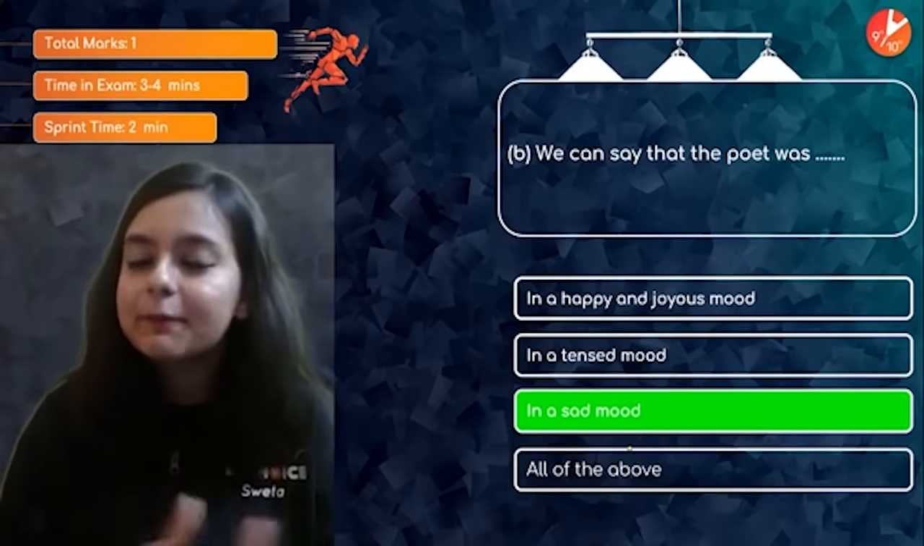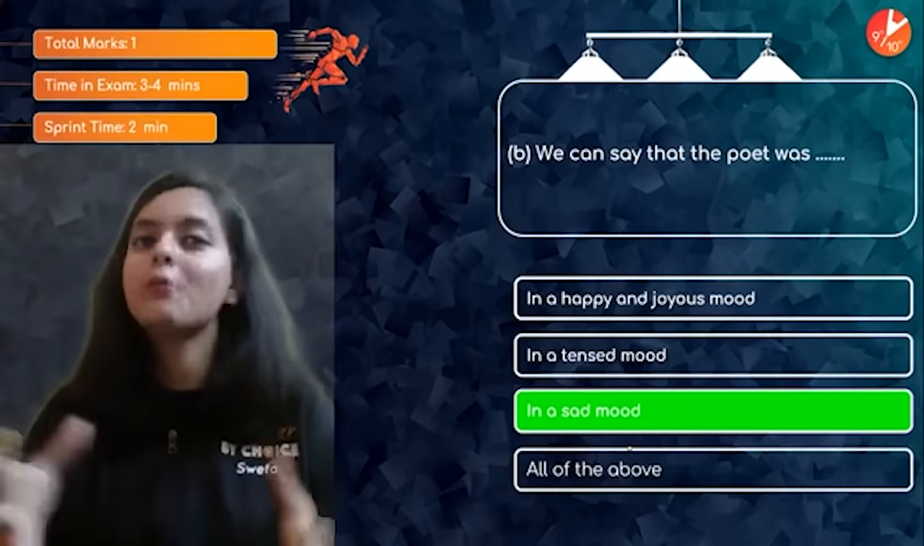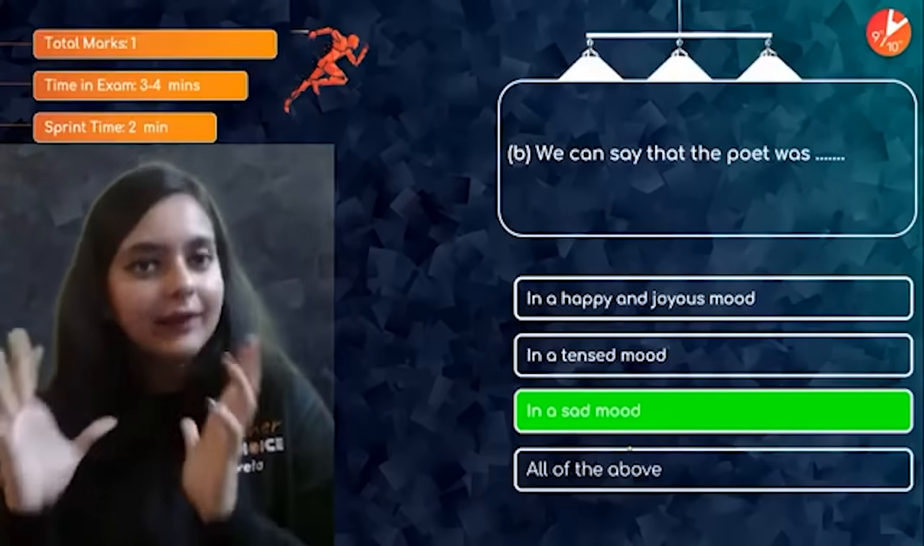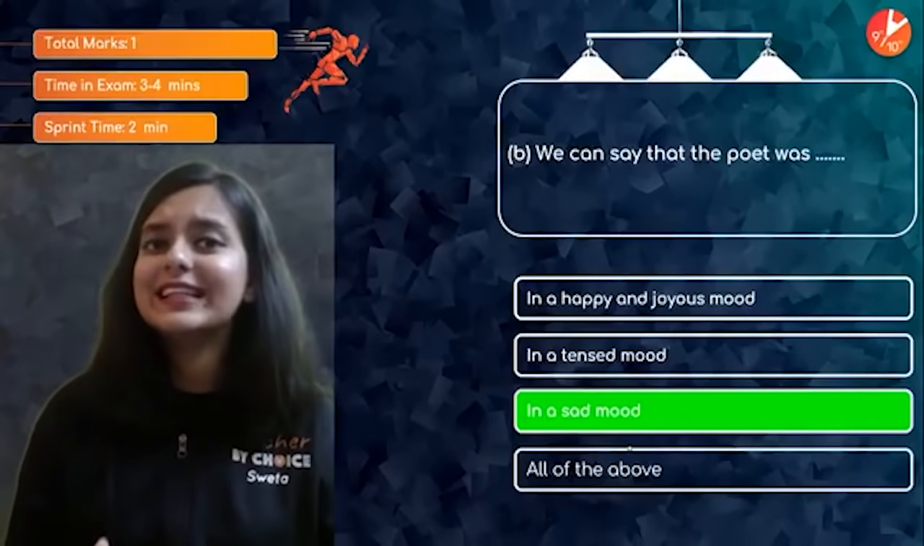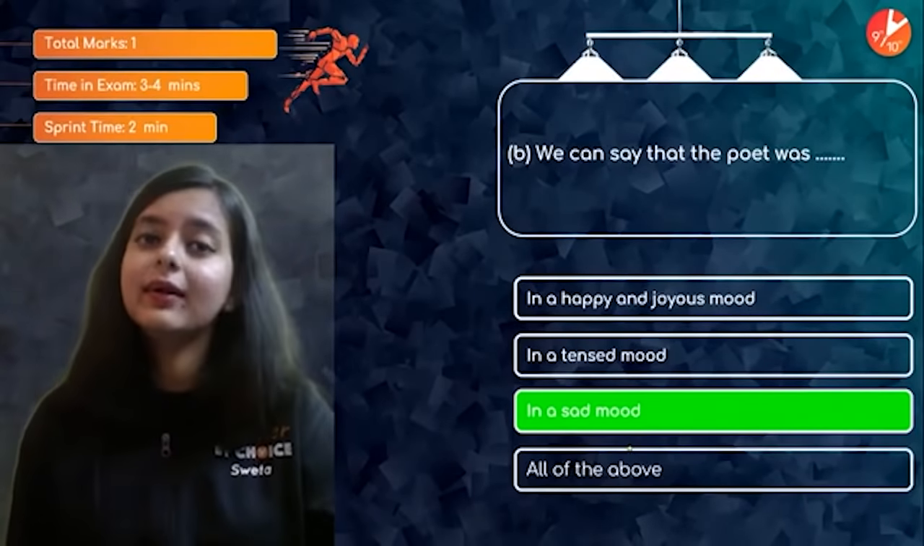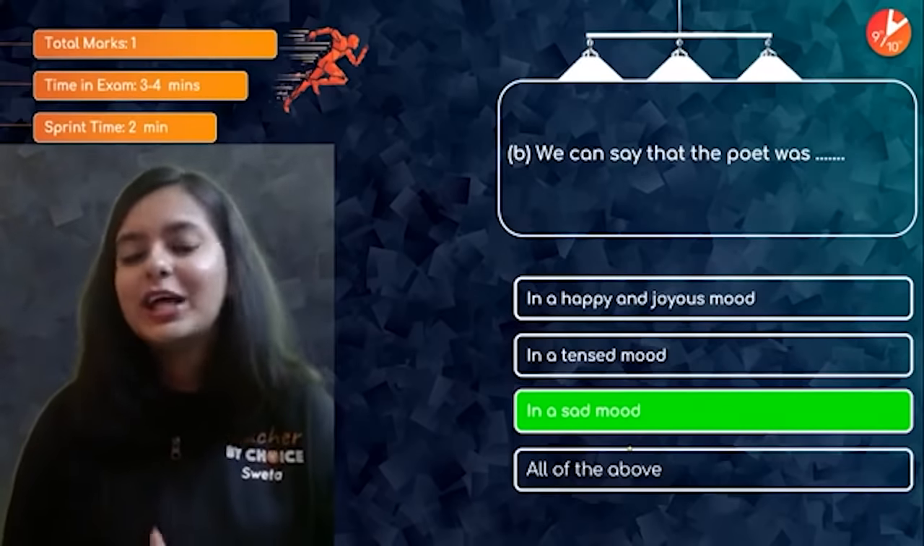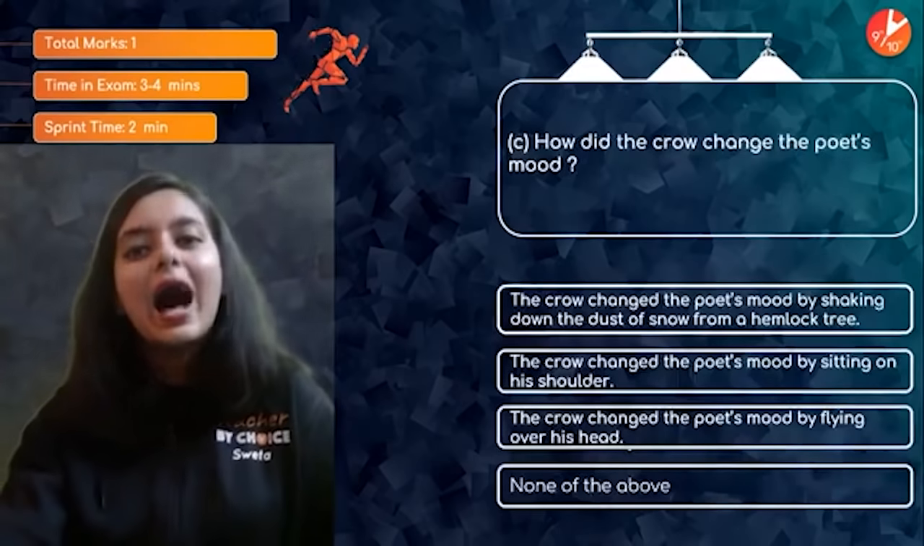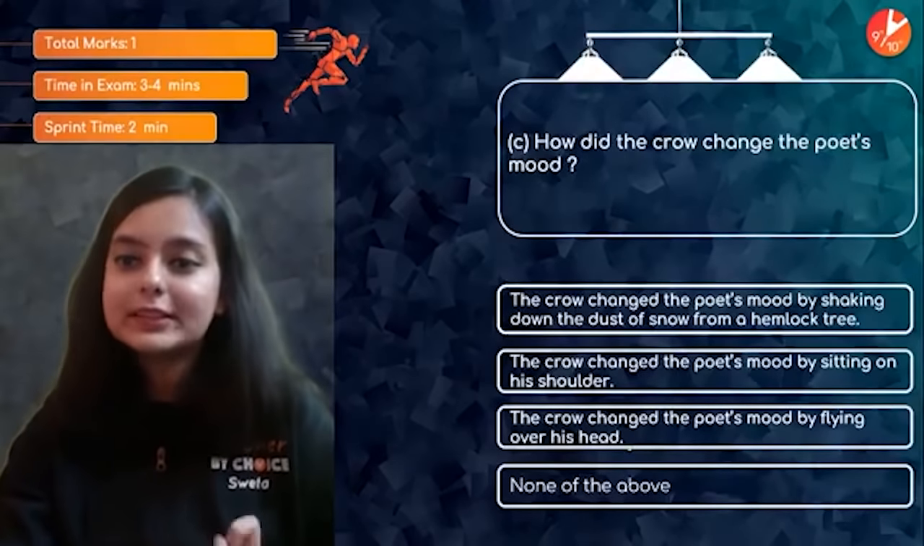At the beginning of the poem, he creates a very gloomy atmosphere, right? I have already explained the entire poem in the Umang series as well as in the 1910 English channel. So, please go through both of them, right? Next is, how did the crow change the poet's mood?